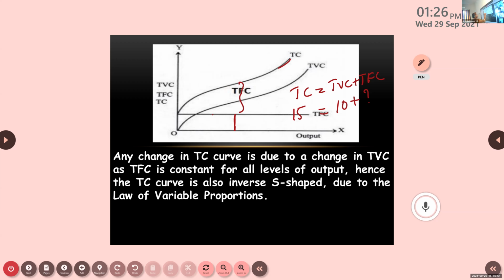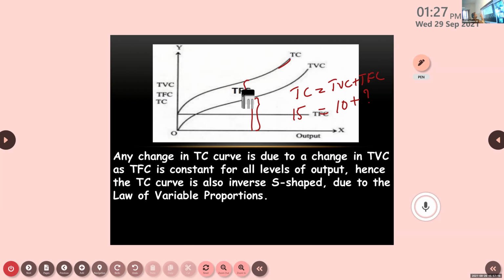So if I mark from here to here as TFC, it shows that to reach till here we are spending money on TVC. At the same time, if they have given anything related to TVC from here to here, this shows that they are spending money on TVC. What is remaining?